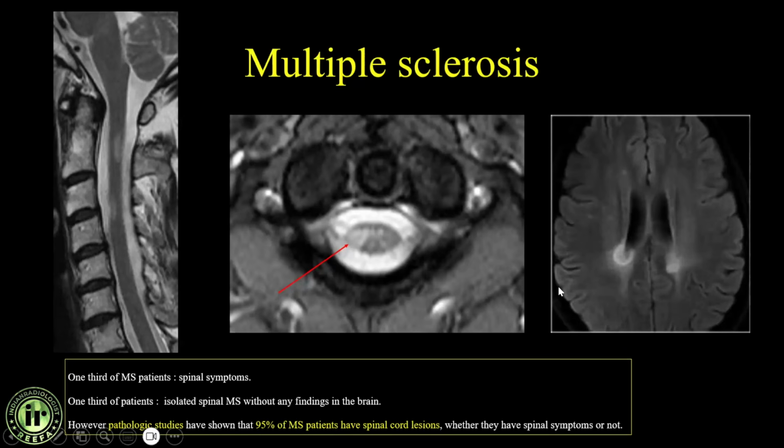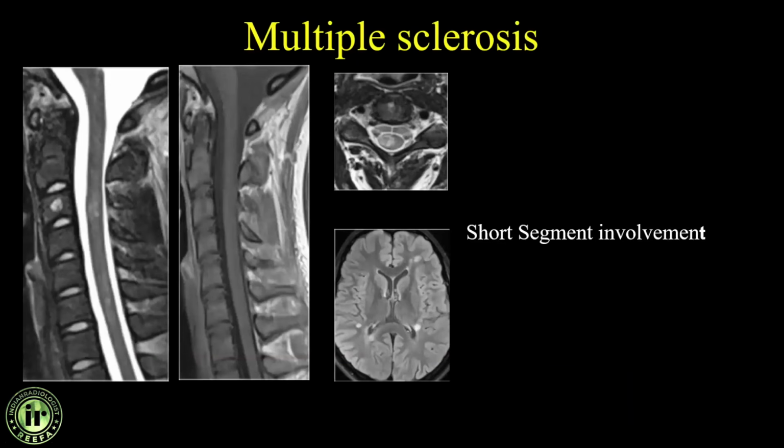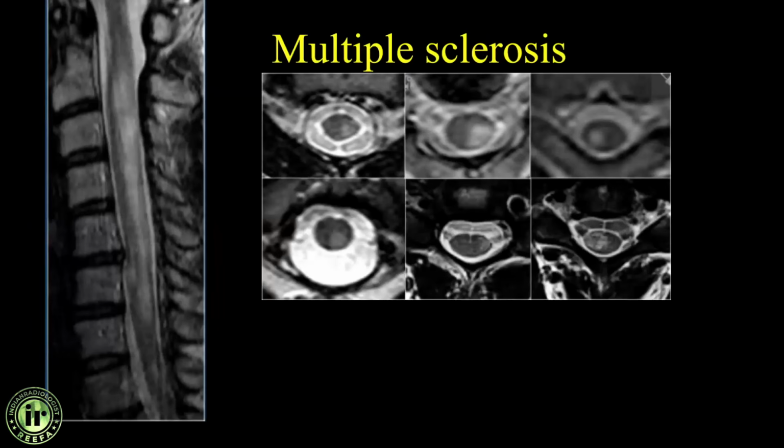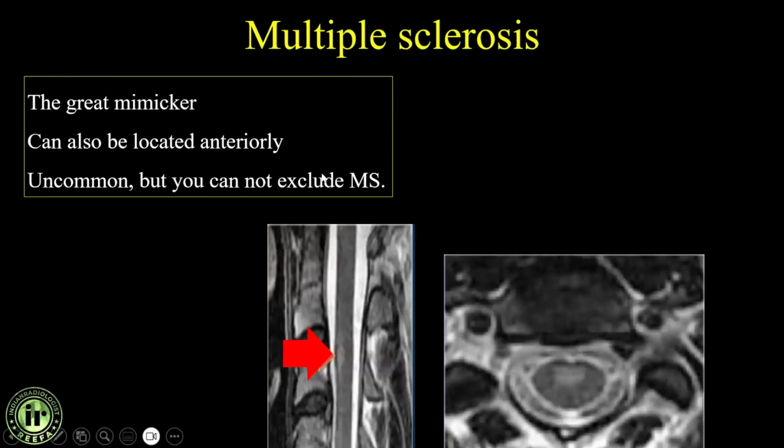So we know that when you have demyelination in the brain parenchyma on your brain MRIs, you always screen the spinal cord. Similarly, if you're just doing spinal cord imaging and you see these lesions, always screen the brain, at least with one 3D FLAIR sequence, so that you can make a confident diagnosis. Short segment involvement is the characteristic of multiple sclerosis. On axial sections, you see eccentric involvement in cases of multiple sclerosis. However, it can be anywhere on the axial sections.